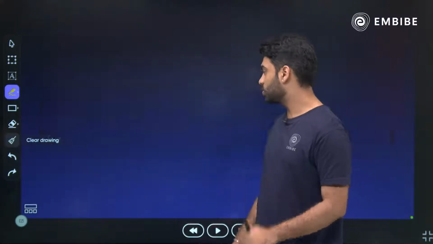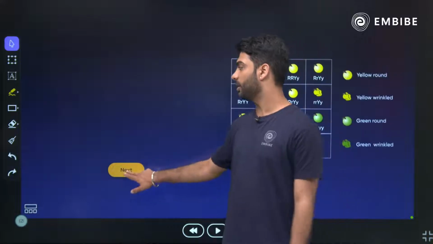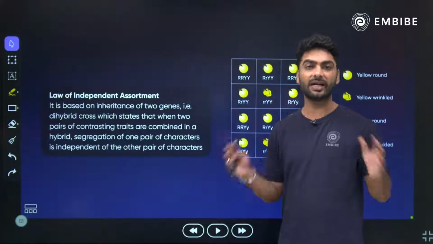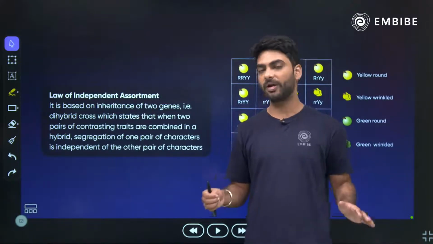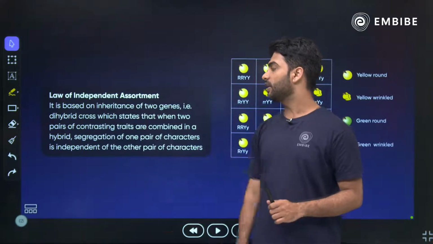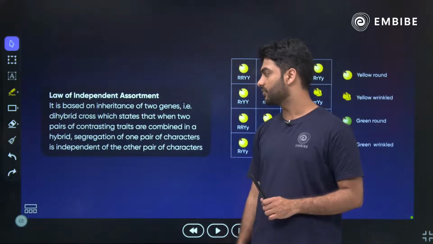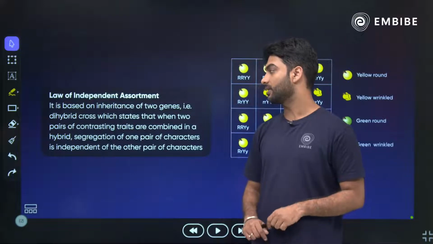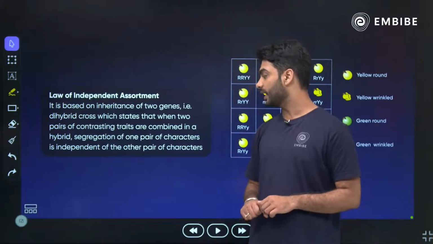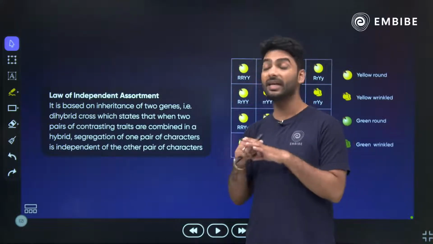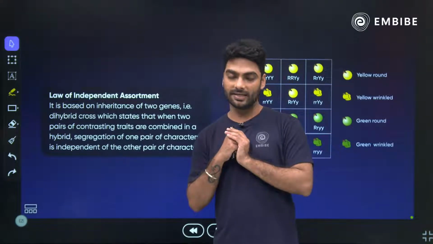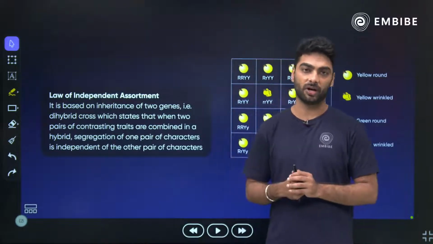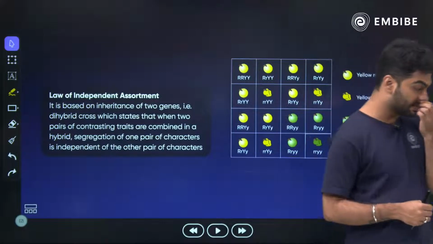Okay? So that is called the law of independent assortment, where we understand that they are completely independent of each other. They are not dependent on anyone. It is based on inheritance of two genes, the dihybrid cross, which states that when two pairs of contrasting characters are combined in a hybrid, segregation of one pair of characters is independent. Which will go where? That is completely independent. It does not depend on anything.